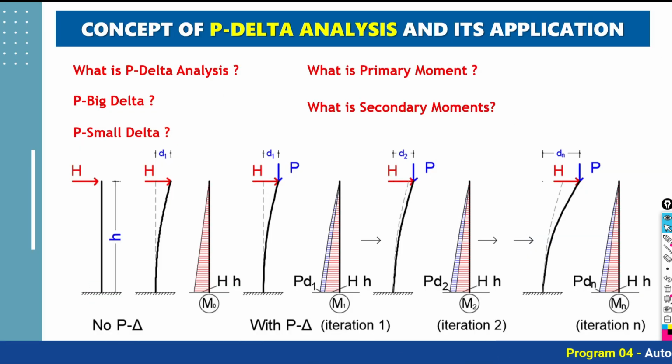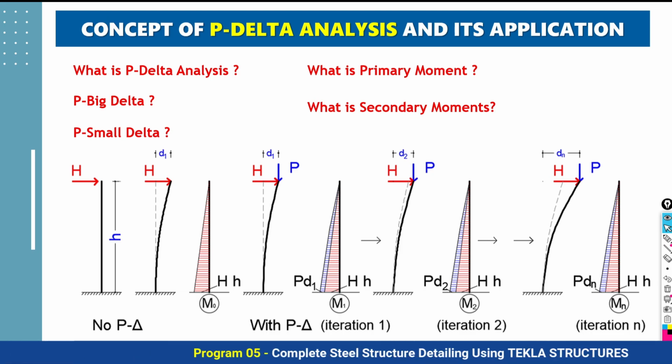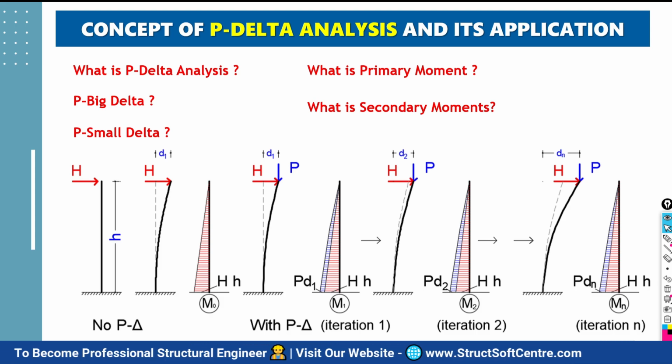Okay, now after that we are going to study P delta analysis. This is again important for the tall structure. If you are dealing with a low rise structure, P delta analysis is not very important. But when you are dealing with a tall structure, IS 16700 2017 specifically recommends performing P delta analysis for the tall structure. Without P delta analysis you cannot proceed, as per the tall structure code recommendation IS 16700 2017.